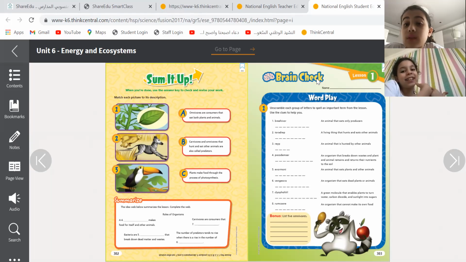Maria, what did we learn? We learned how to classify living things. They can be producers, consumers, or decomposers. Excellent. Okay, Jenna, consumers. There can be three types of consumers. What are they?